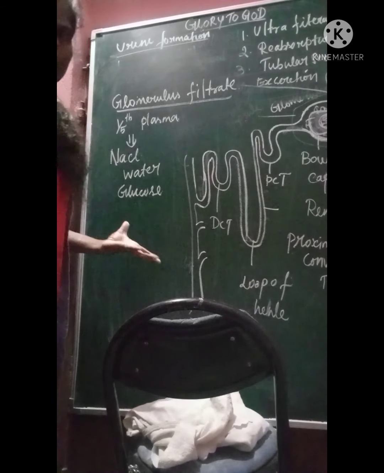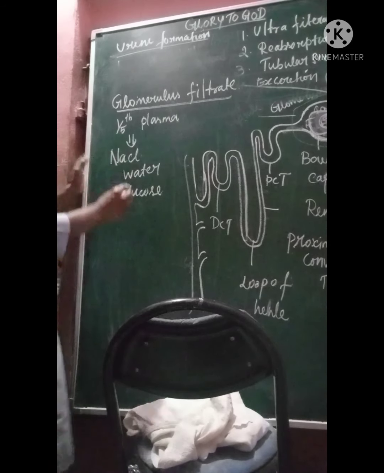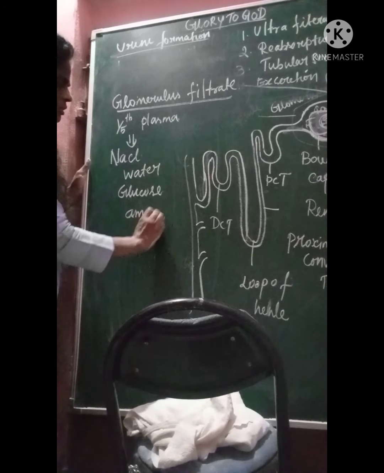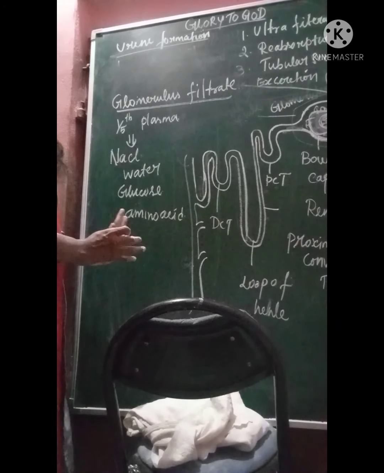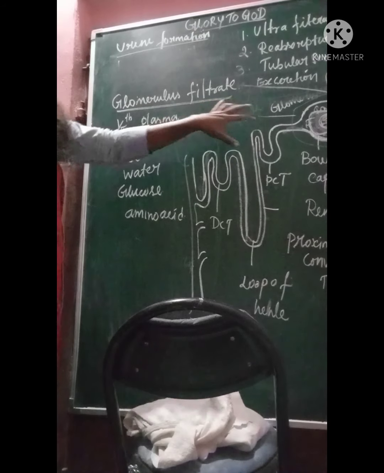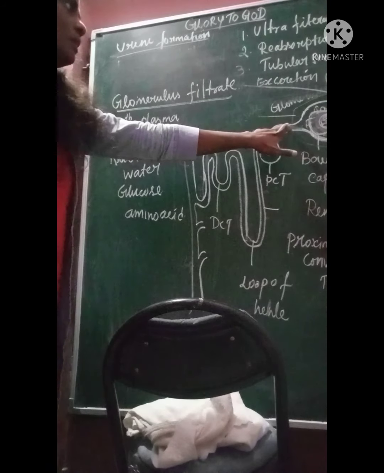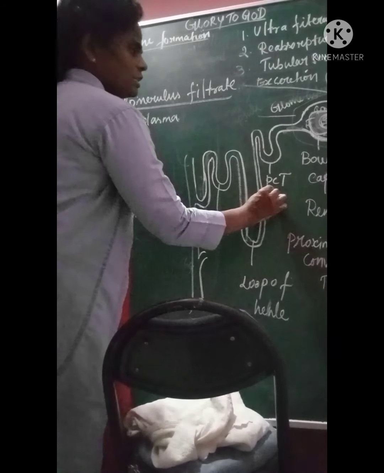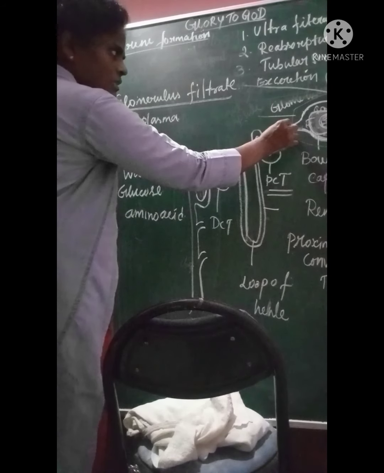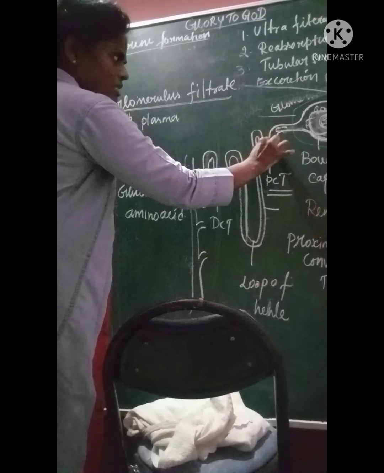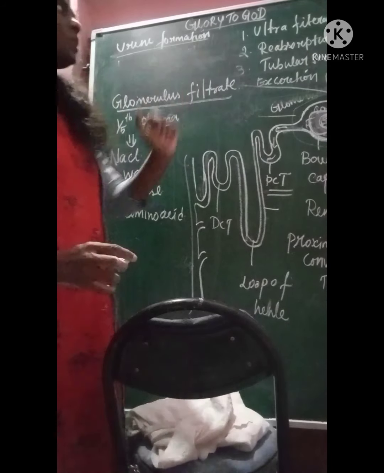You just understand this, very important from the examination point of view. Glucose, and then we have amino acids. So these we have in the glomerular filtrate. What happened? This glomerular filtrate is coming to the proximal convoluted tubule, passing through it. When it is passing through here, what will happen? Reabsorption.